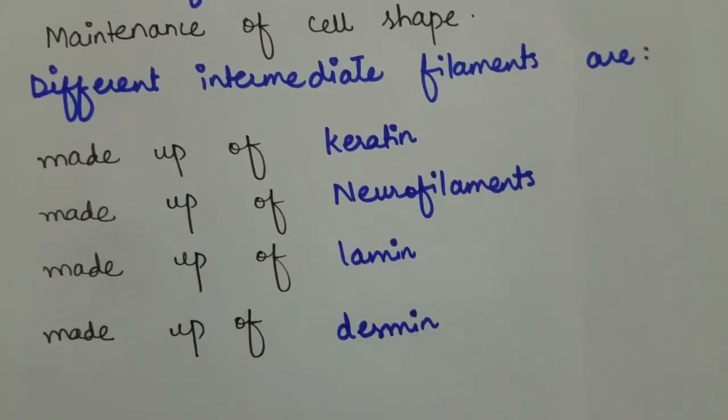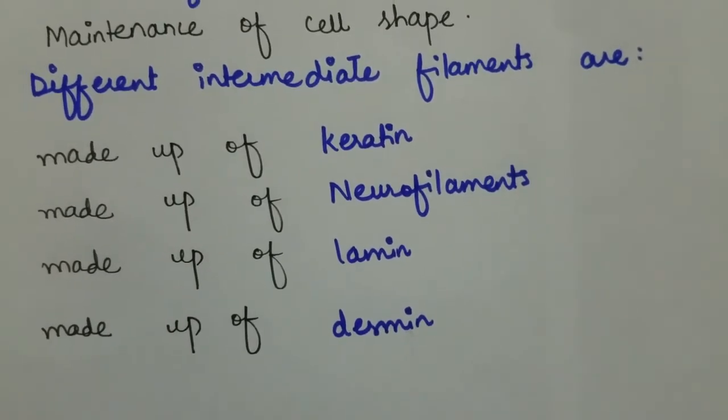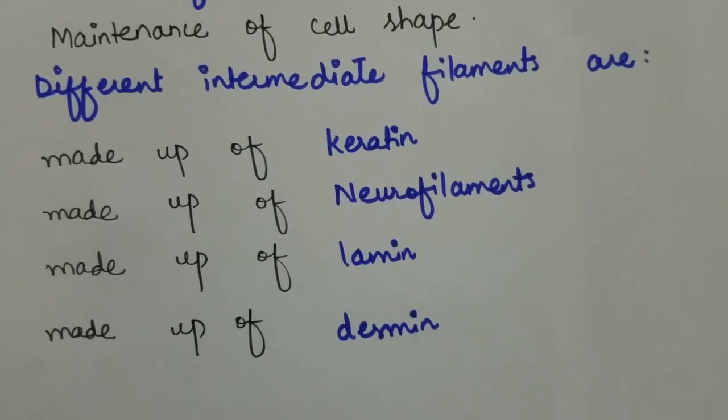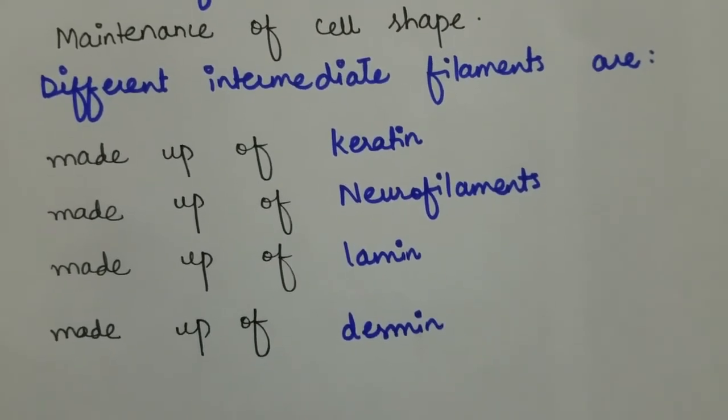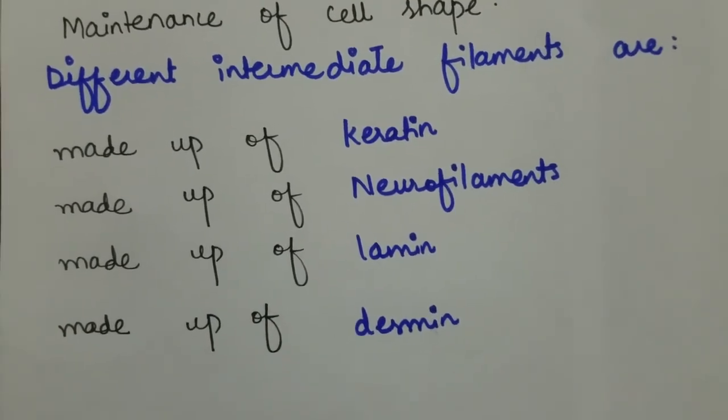Different intermediate filaments are made up of keratin. Keratin is present in epithelial cells. Some are made up of neurofilaments of neural cells. Some are made up of lamin, giving structural support to the nuclear envelope. Some are made up of desmin, which plays an important role in the structural and mechanical support of muscle cells.